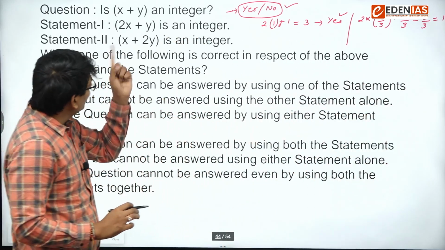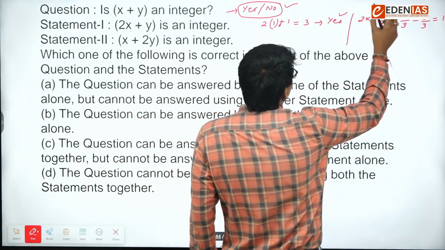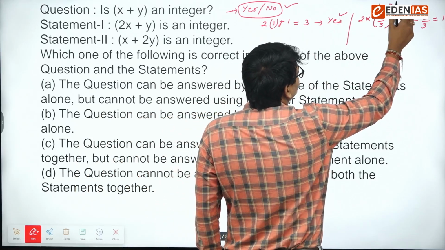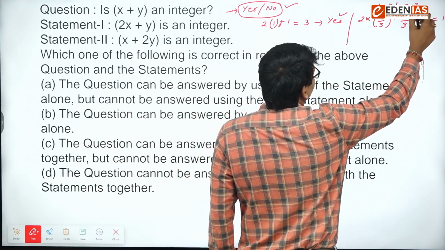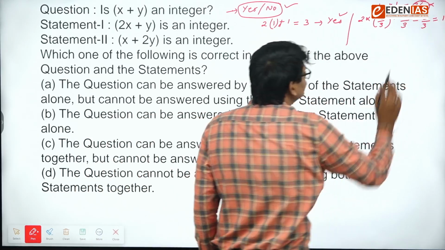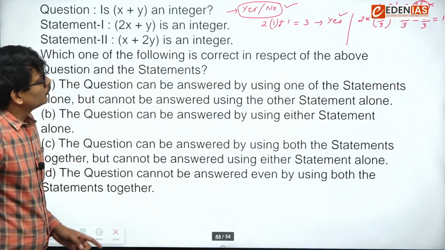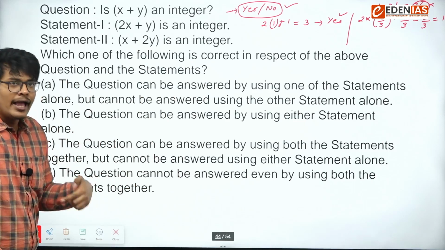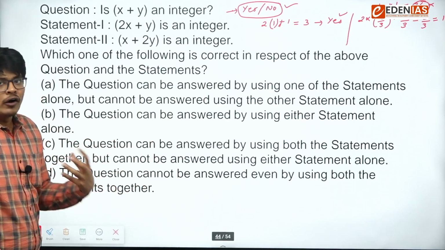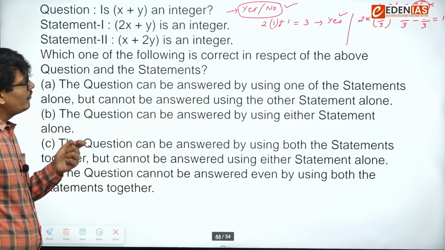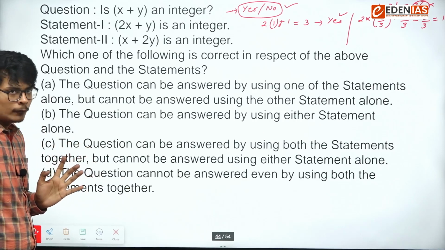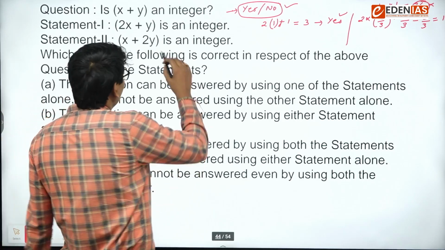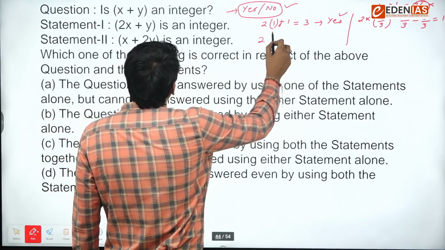But if you put this in the question, 1 by 3 plus 1 by 3, that is coming out as 2 by 3. Not valid. So using statement 1, we are getting the answer as yes as well as no. So we are contradicting ourselves. That's why we cannot answer using statement 1 alone. A similar thing works in statement number 2.